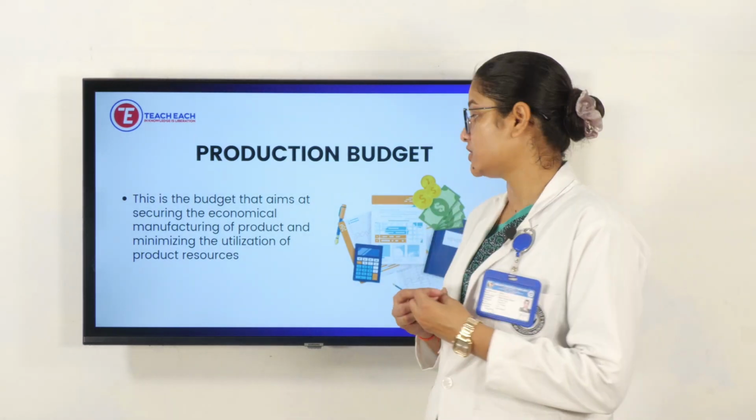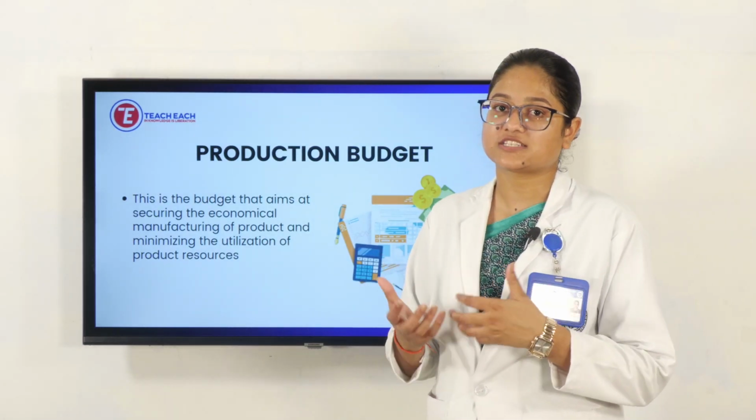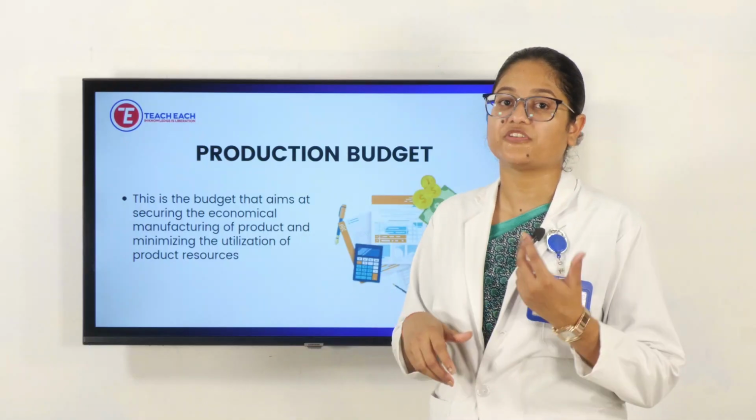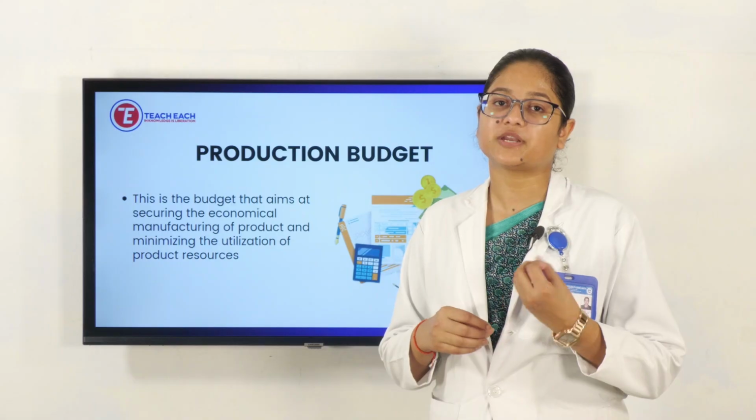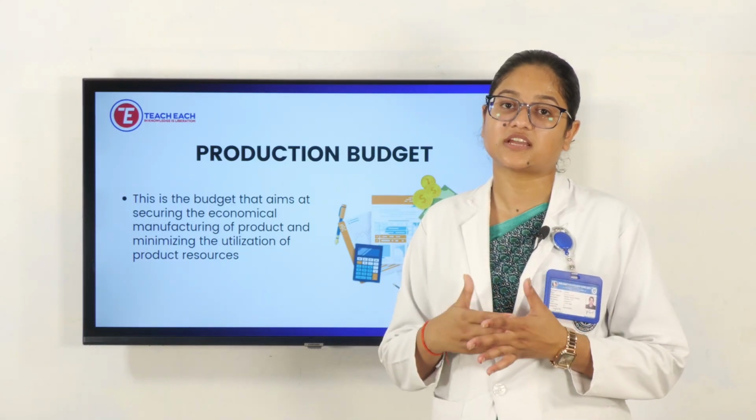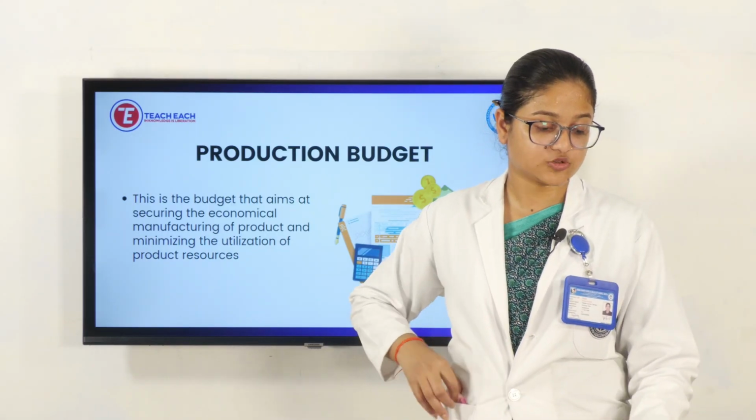So that sales will be high, and then the profit rate will be high. So like that, if any company is producing or manufacturing anything, the budget has to be formed.